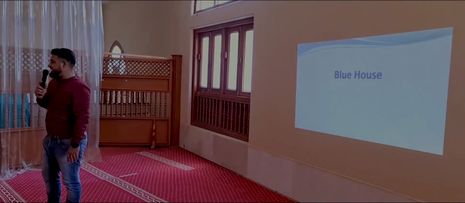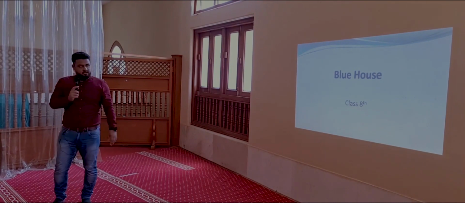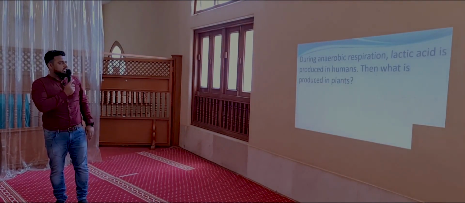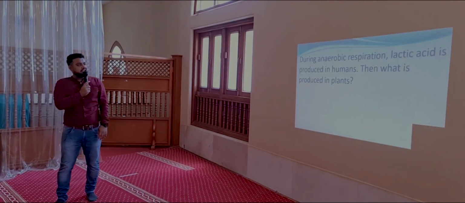Next question for class 8. Are you ready? Here is your question. During anaerobic respiration, lactic acid is produced in humans. Then what is produced in plants? Okay? So here are your options. A, methanol, B, propanol, C, butanol, D, ethanol. Think and answer. No need to hurry up.